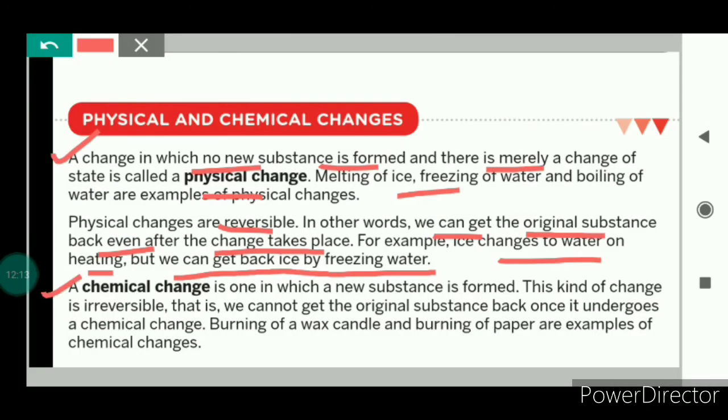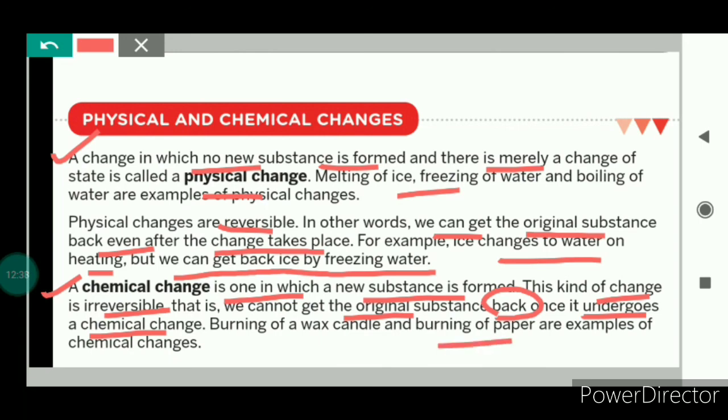Next is the chemical change. A chemical change is a change in which a new substance is formed, and this kind of change is irreversible. Irreversible means we will not get back the original substance once it has undergone a chemical change. For example, burning of a wax candle, burning of paper, and making curd from milk.